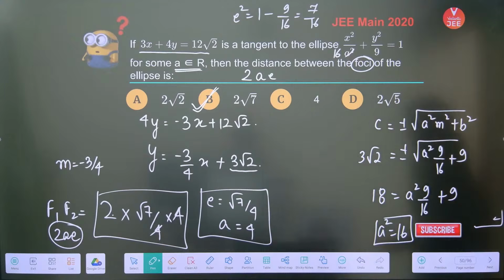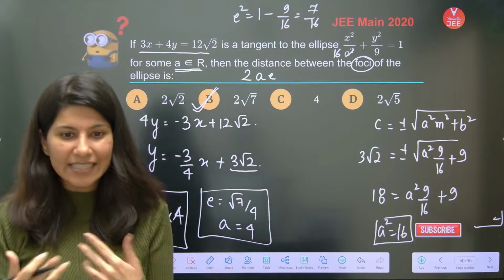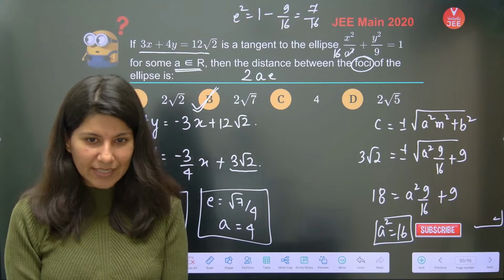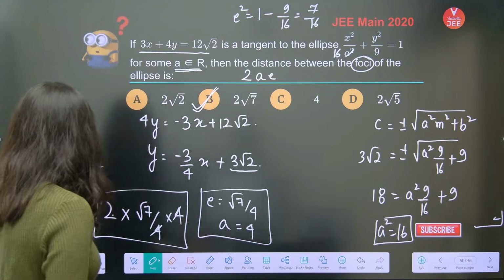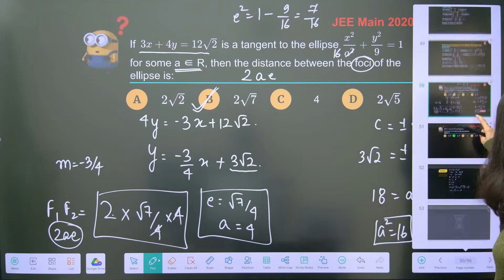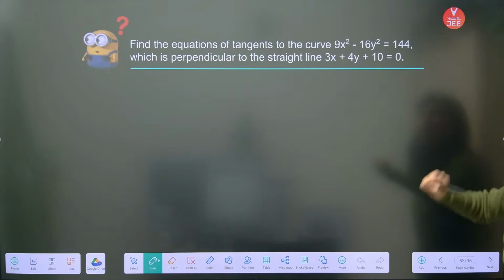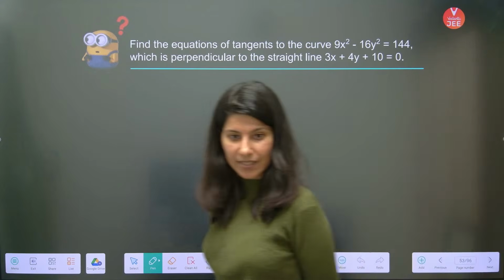Alright. So this was asked in JEE Main 2020. Easy peasy PYQ. What do you think? Easy PYQ? Alright. Now let's do one more question based on the tangent. So equation of tangents to the ellipse.